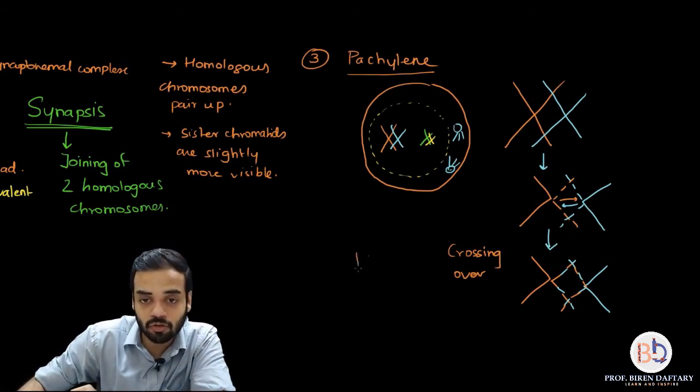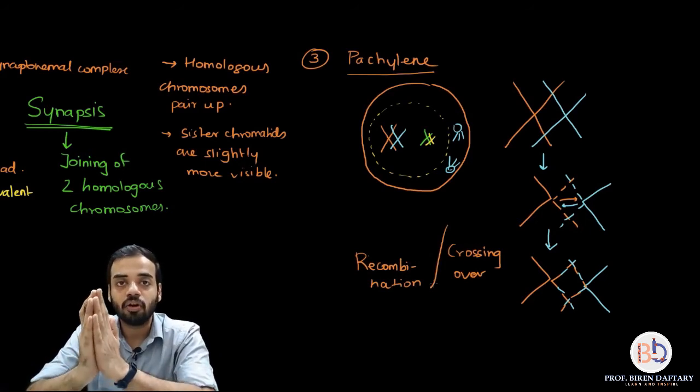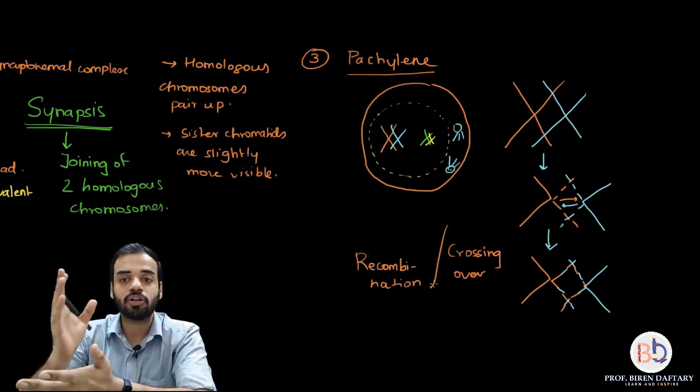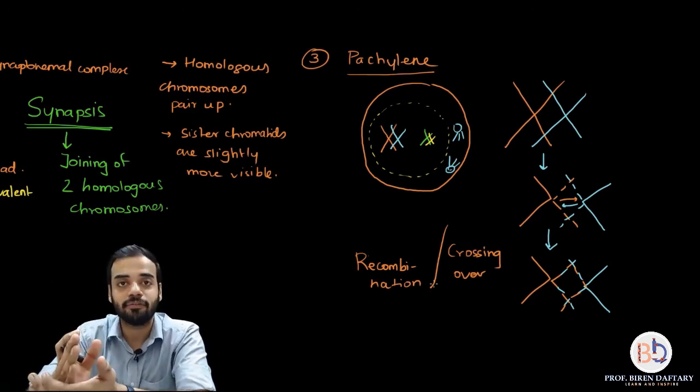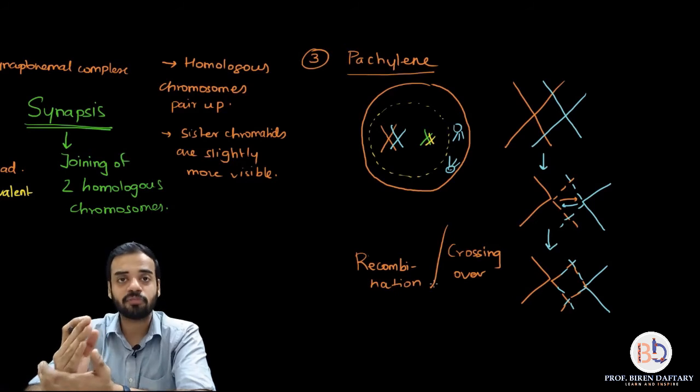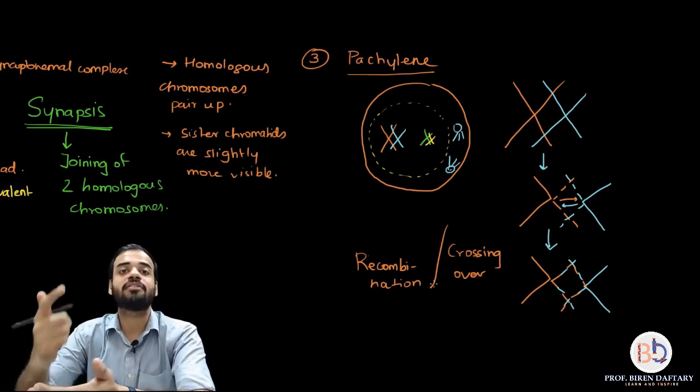I'm going to write it down over here. This is also called recombination, or it is also called crossing over. Is this clear? So this crossing over or recombination occurs in which phase? It occurs in Pachytene phase. Tetrad formation or bivalent formation occurs in which phase? It occurs in zygotene phase.